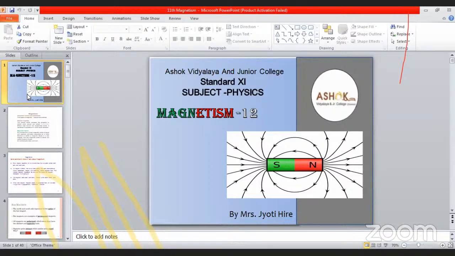The lines joining places of equal horizontal component are known as isodynamic lines. The lines joining places of equal declination alpha are called isogonic lines. And the last one, the lines joining places of equal inclination or dip, phi, are called isoclinic lines.